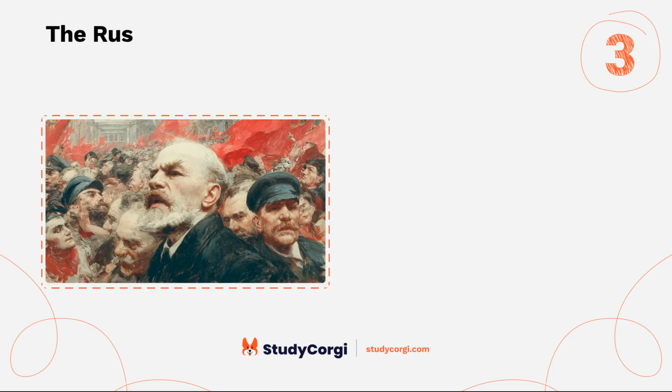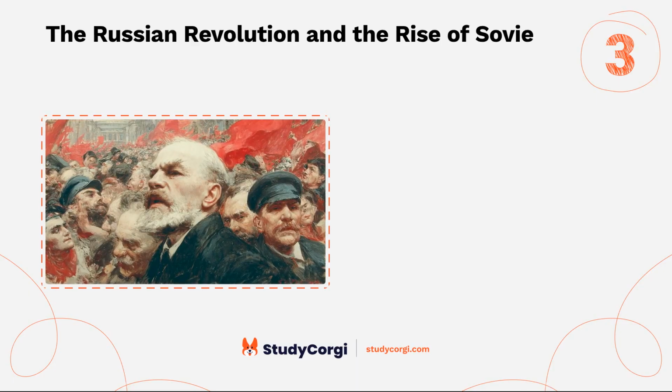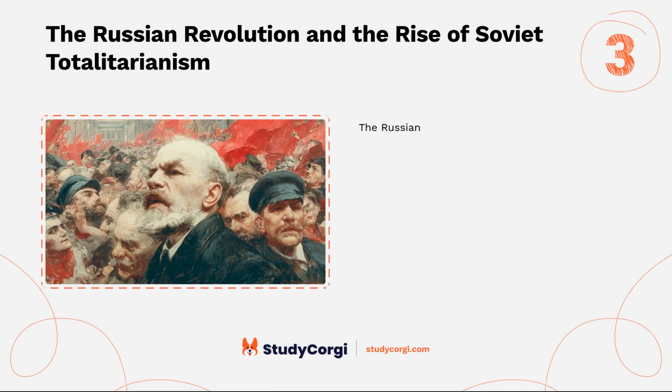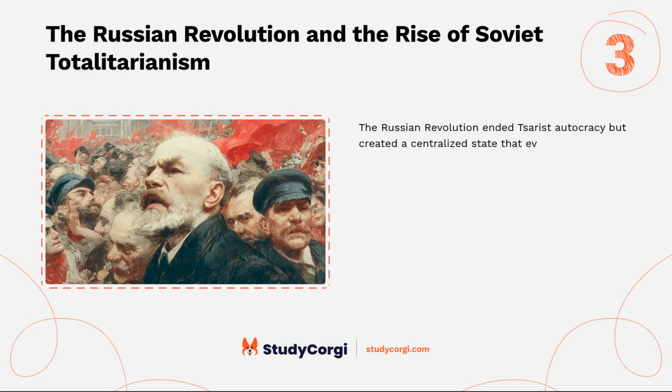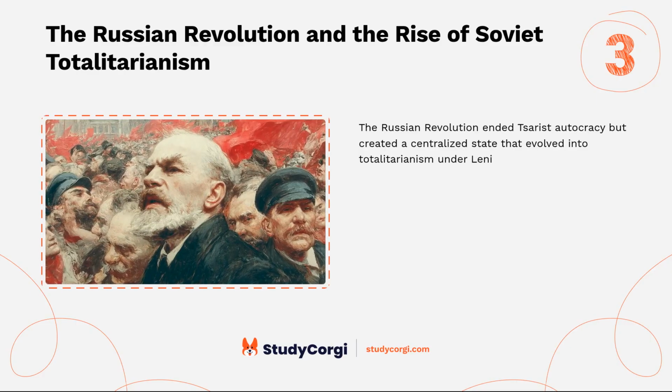The Russian Revolution and the rise of Soviet totalitarianism. The Russian Revolution ended Tsarist autocracy but created a centralized state that evolved into totalitarianism under Lenin and Stalin.